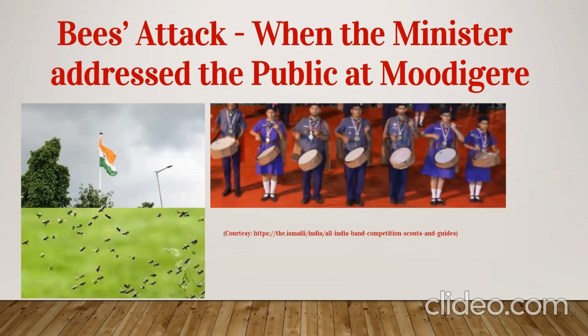The bees got angry, started to buzz and fly here and there, and everybody got attacked by those bees, and the whole program was disturbed. People started to run here and there, even the minister. Henceforth, Mandana was unable to submit his application to the minister. This is how the bees attack scene is very important.